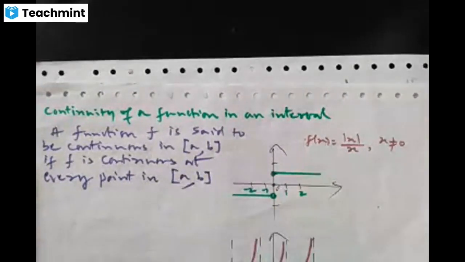A function f is said to be continuous in an interval a b if f is continuous at every point in the closed interval a comma b.